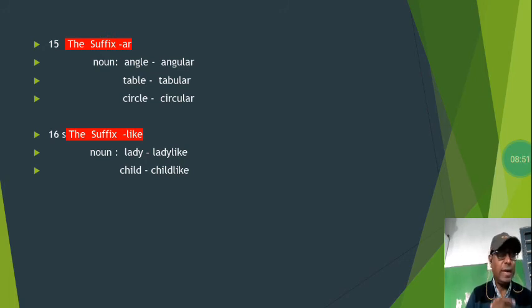Next is the suffix LIKE. Like is a suffix, and like is also a complete word in itself. It has its own meaning, like. Here the nouns lady and child have been made into new words by adding LIKE at the end. Lady, ladylike. Child, childlike. So in this way you have seen the new words formed by adding these suffixes.